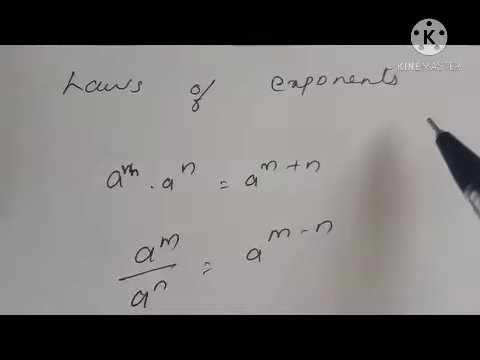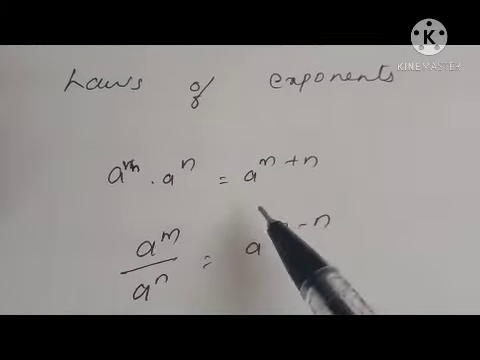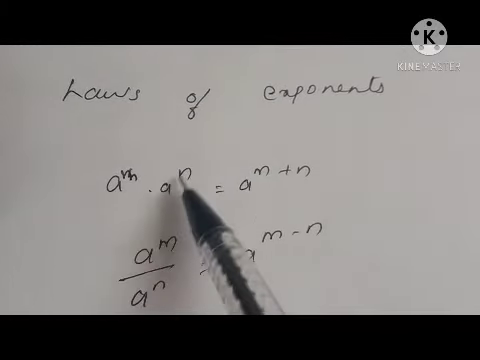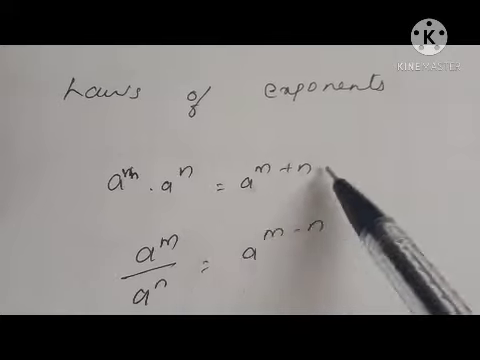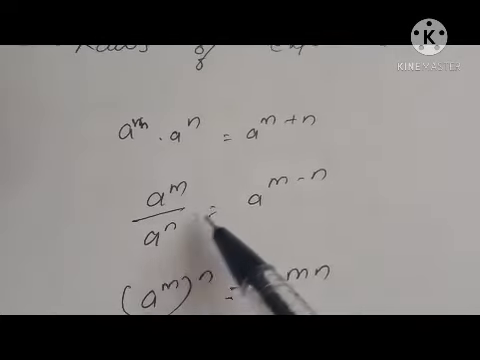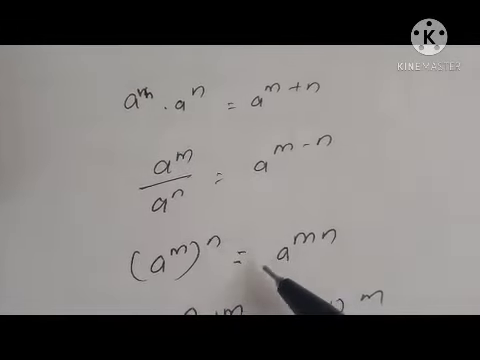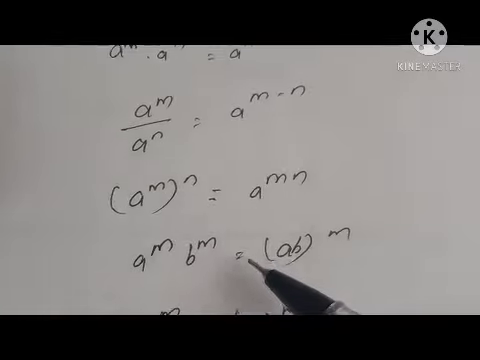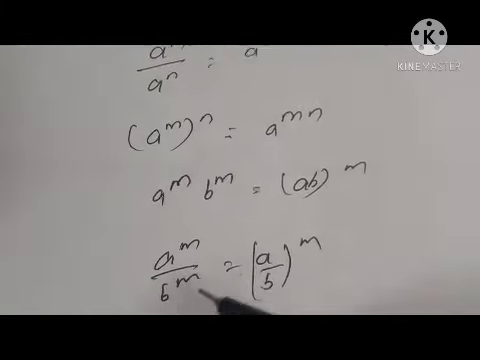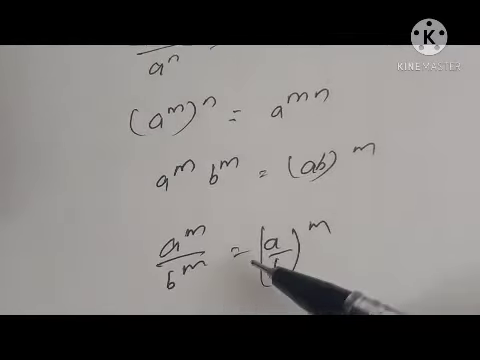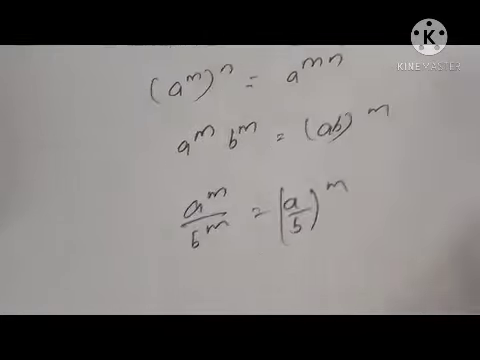Some laws of exponents we have to revise in this chapter. a raised to m into a raised to n equals a raised to m plus n. a raised to m by a raised to n equals a raised to m minus n. a raised to m whole raised to n equals a raised to mn. Then a raised to m into b raised to m equals ab whole raised to m. a raised to m by b raised to m equals a by b whole raised to m.